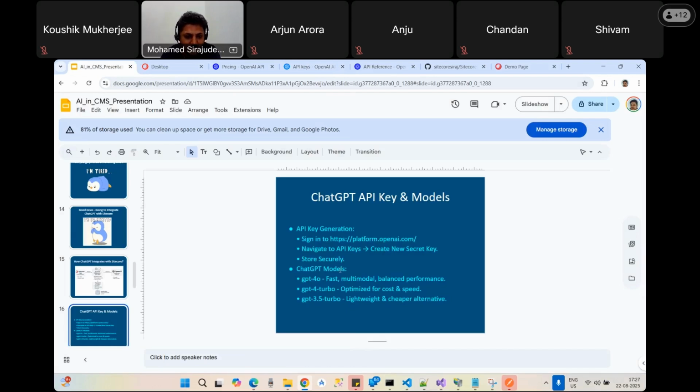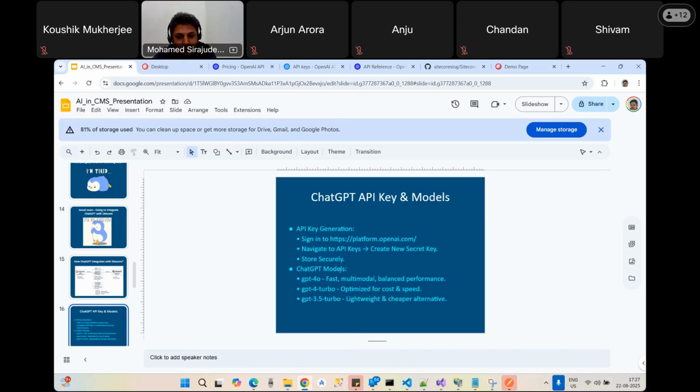And we have some ChatGPT models. Since I told you I'm a Plus member, that's a kind of subscription model. I can access GPT-4o as well as GPT-4 Turbo, but they're a bit more expensive than 3.5 Turbo. But for this demo, I'm using 3.5 Turbo only. ChatGPT 4o is a little bit faster, and performance-wise it's good. 4 Turbo is optimized for cost and speed. 3.5 is actually the lightweight and cheaper alternative.